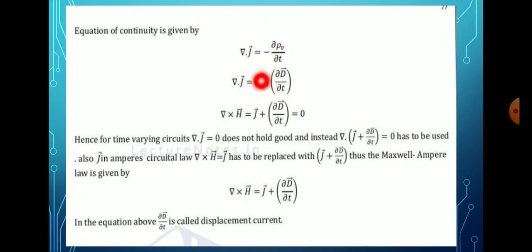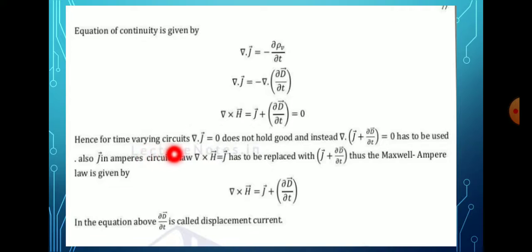Then taking del outside, the remaining term is ∂D bar by ∂t. In this equation, Maxwell added the term, so that del cross H bar is equal to J bar plus ∂D bar by ∂t. He added this to the H bar and J bar equation.